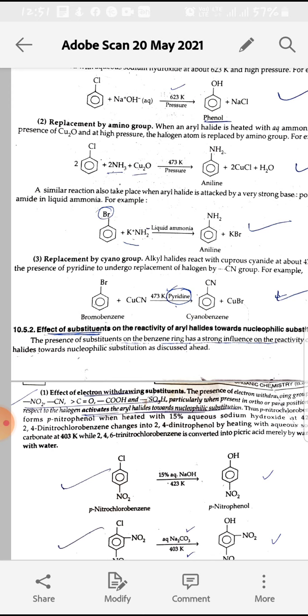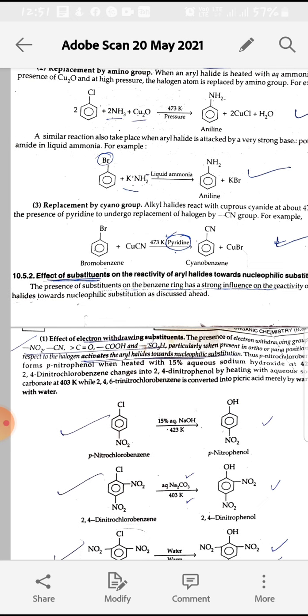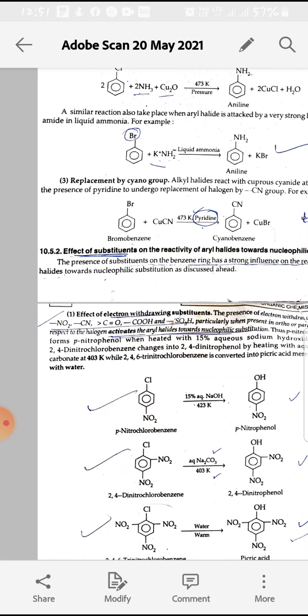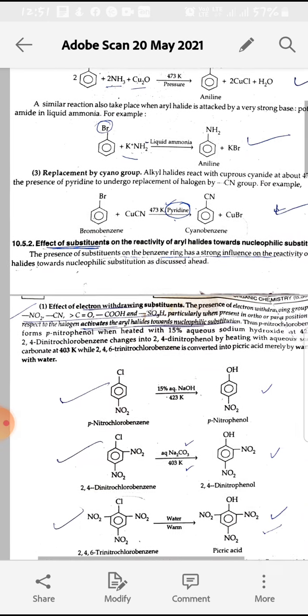Next reaction, replacement by amino group. We add ammonia plus cuprous oxide at high pressure and temperature 473 Kelvin. Then the Cl group is substituted by the NH2 group. In this we also use strong conditions, that is high pressure, temperature and nucleophilic reagents, and this can also be prepared by KNH2, potassium amide, in presence of liquid ammonia, which acts as a strong base.